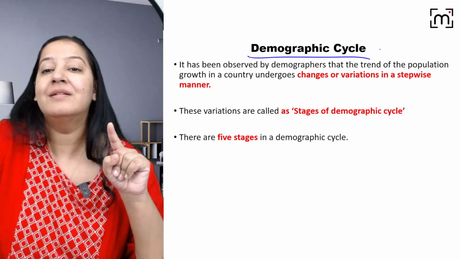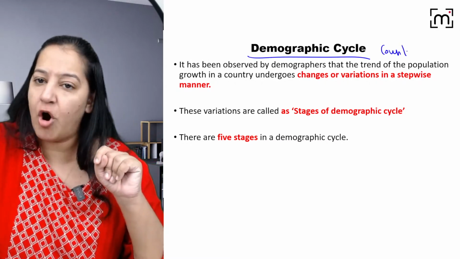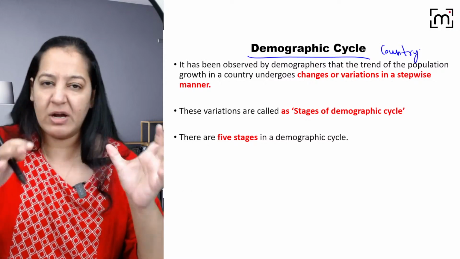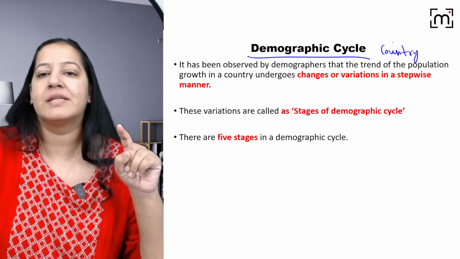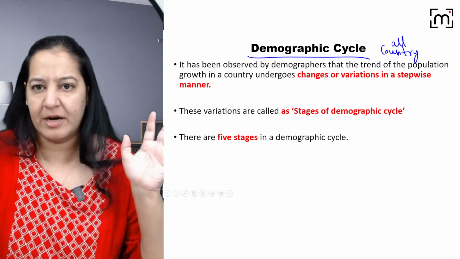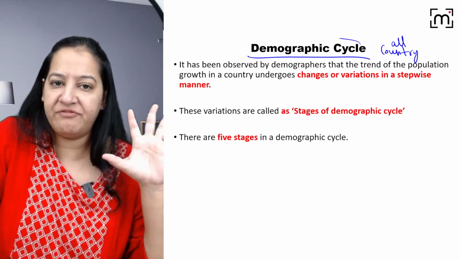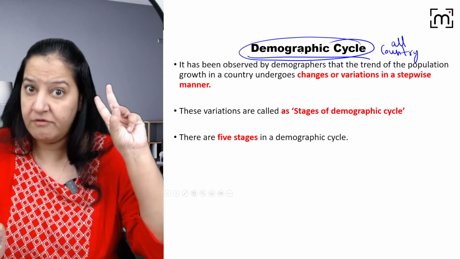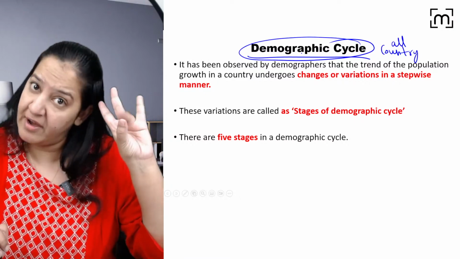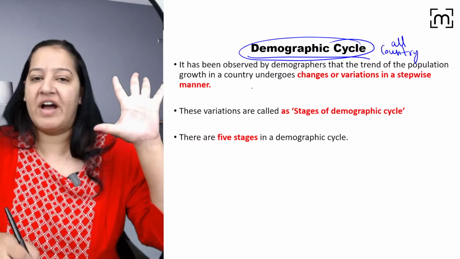Demographic cycle is for a country. We talk about country, right? The various countries we take. India, we talk about India. All the countries on this globe, we have multiple countries, they pass through the 5 stages of the demographic cycle. Currently India is in stage 3. We want to enter stage 4, but currently we are in stage 3. There are total 5 stages.